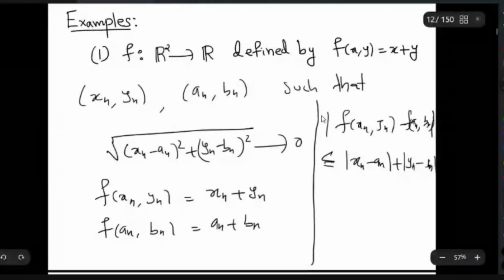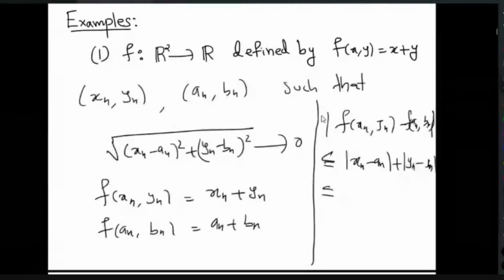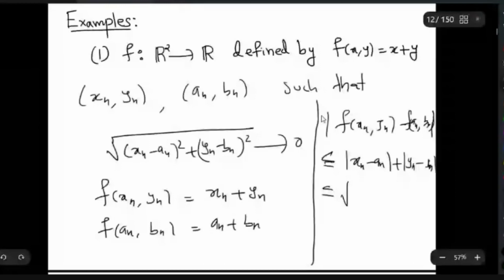Again, this is less than or equal to the square root of (xn minus an) squared plus (yn minus bn) squared.